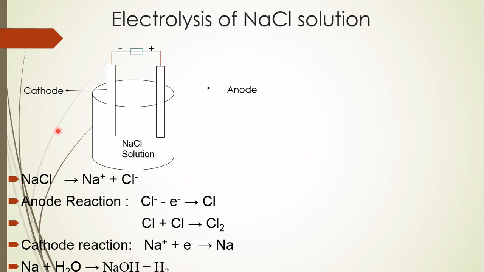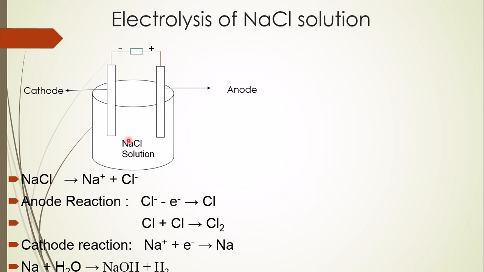So, by the electrolysis of sodium chloride solution, what will you get? You will get chlorine at the anode, hydrogen gas at the cathode, and sodium hydroxide in solution. I am telling again, by the electrolysis of sodium chloride, you will get chlorine at the anode, hydrogen gas at the cathode, and sodium hydroxide in the tank as sodium hydroxide solution. This is the electrolysis of sodium chloride.